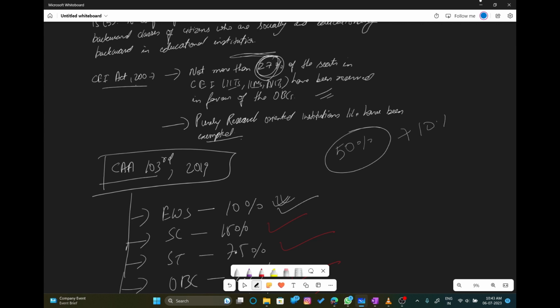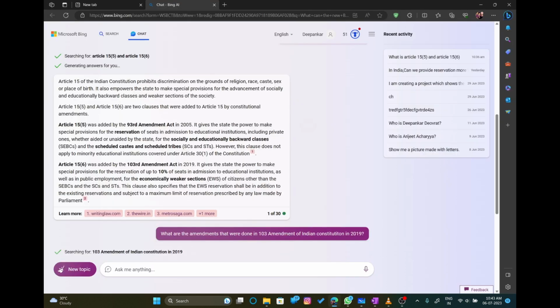So the 50% maximum cap allowed in the constitution for reservation is on the basis of caste, and this EWS is not based on caste, it is based upon the economically weaker section. So that is what happened.